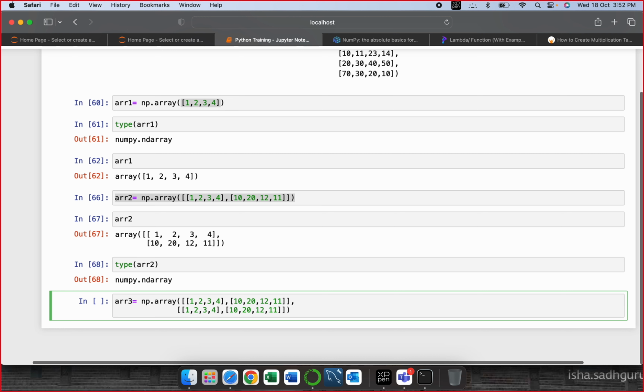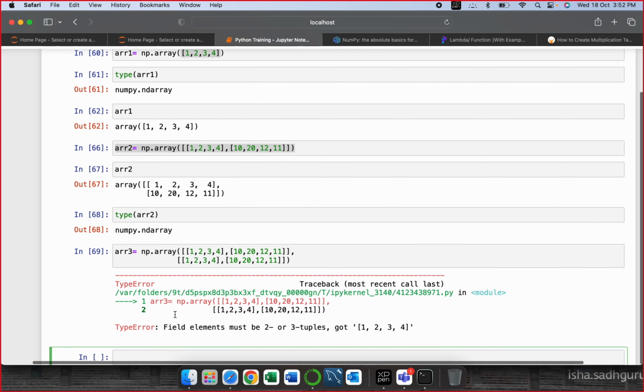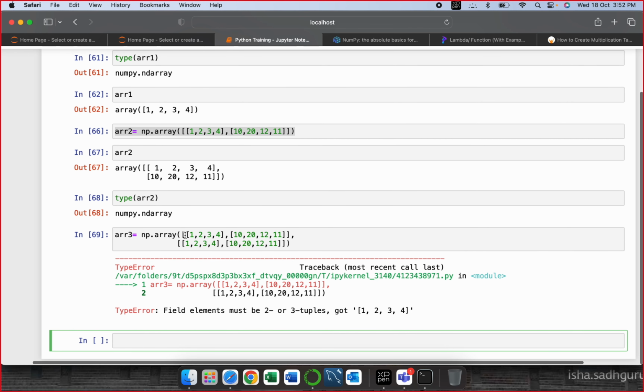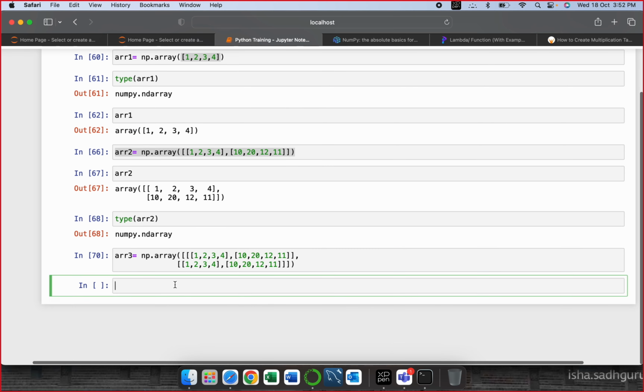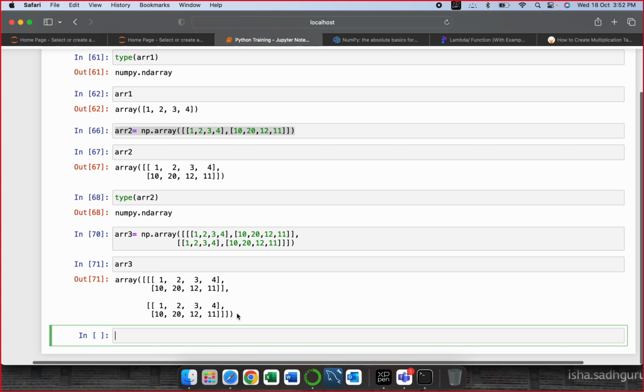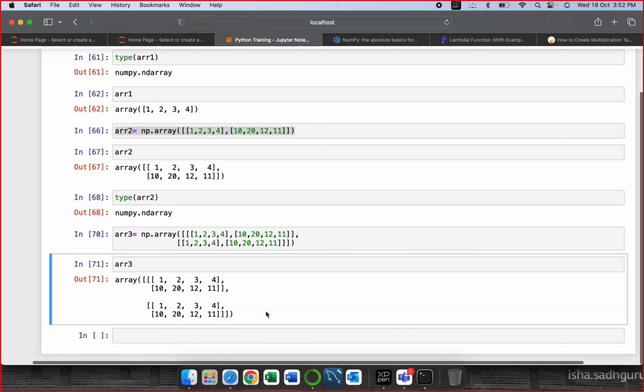I don't think this should create a problem. And one 2D array, another 2D array. Again there's a problem. Okay, I get this thing. This should be in brackets. So arr3. So this is how you get your 3D array. This is how a 3D array is represented.